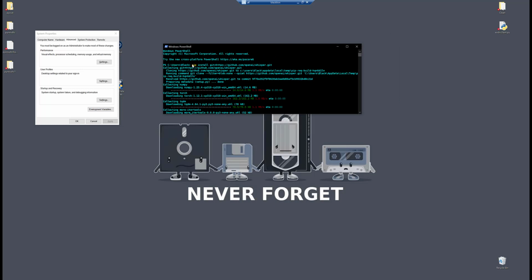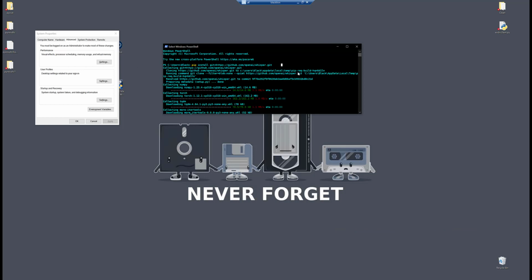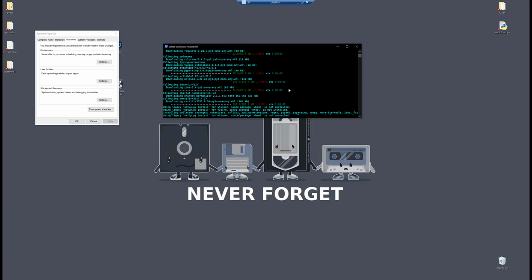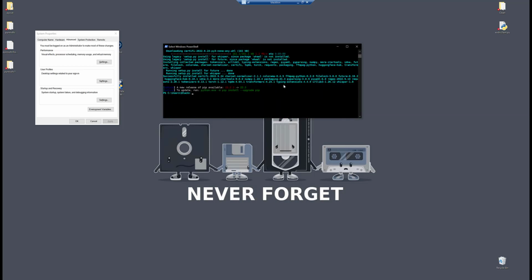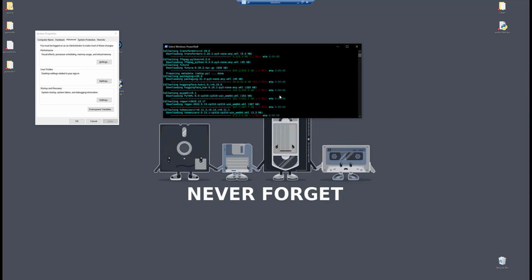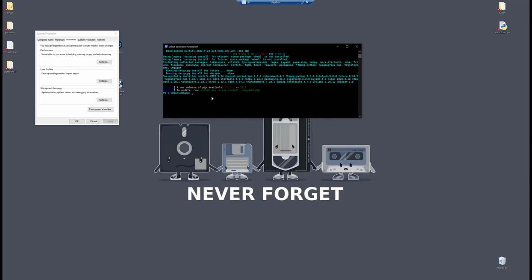Simple install. So what you're going to type is pip install git+https://github.com/openai/whisper.git. At this point, it's going to launch the download and the install. And I left this up to show you just how much stuff is going to pop up. This is going to install any dependencies, all that sort of stuff, with a bunch of different status bars. Just let that run.